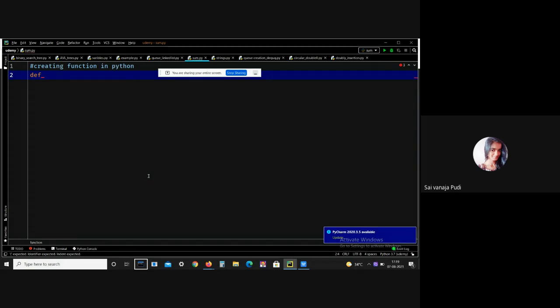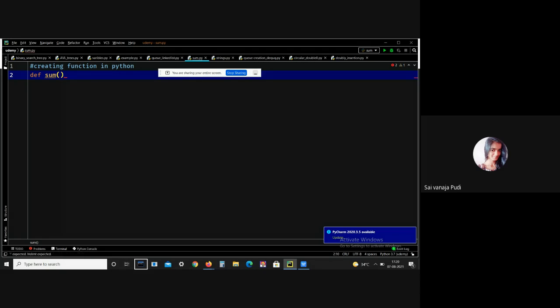Generally, Python provides the def keyword to define the function. See, this is the def keyword. The def keyword along with the function name is used to define the function. After the def keyword, I have to give the function name. Here I just want to perform some operation. So sum is the function name here.